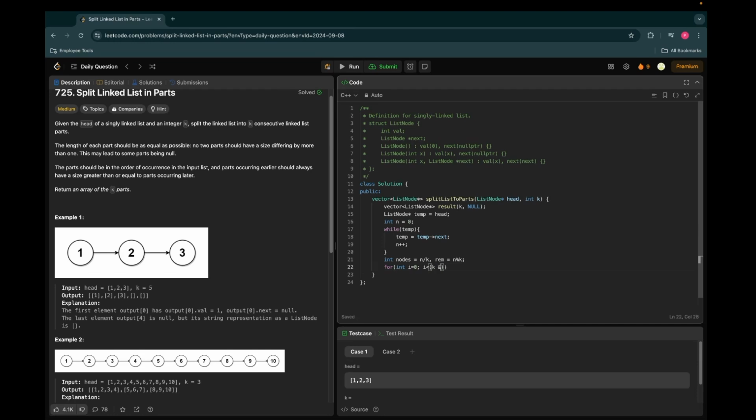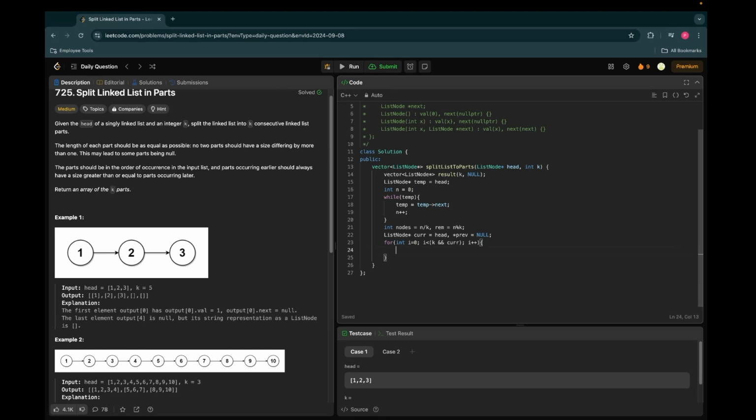Okay, so till i is less than k and n, let's say we need to initialize our pointers as well, head and previous pointer as null, right? And current should not go out of bound, and i plus plus, right? And then we will just put that node in our result.